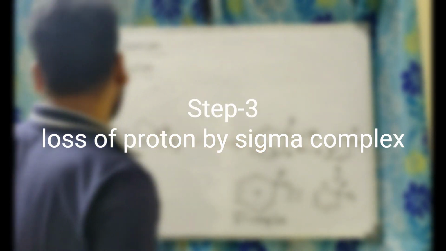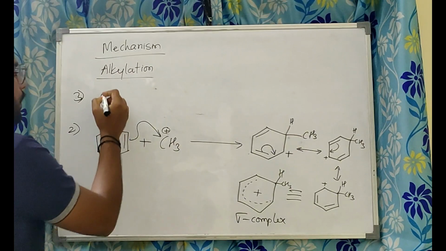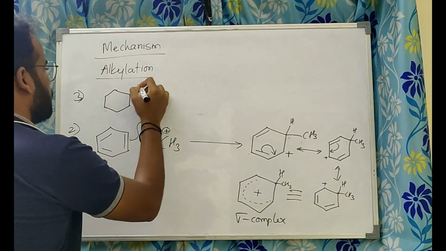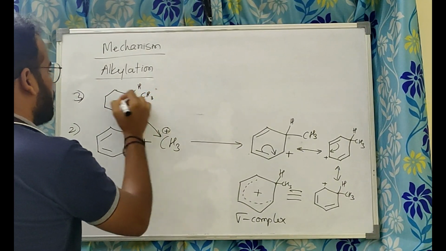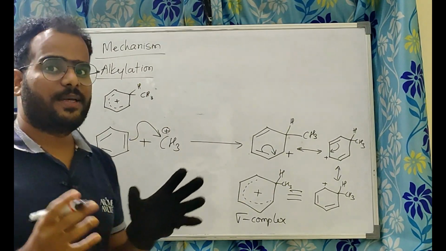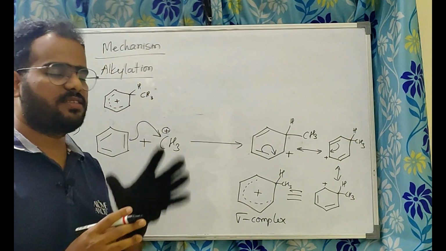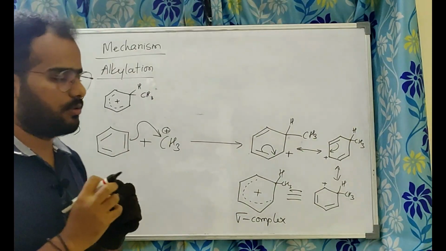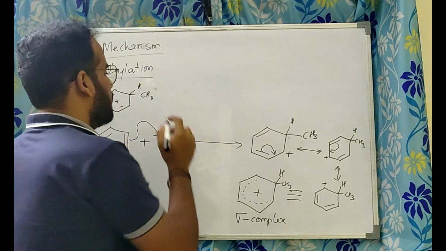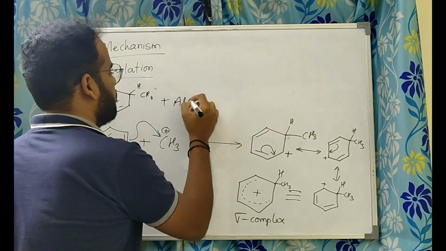Okay. Third step, write the sigma complex as such, with hydrogen, with methyl and positive charge. Now where is the base? Remember, base is the species which can accept the proton. Our AlCl4 minus generated in the first step, that itself is our base.